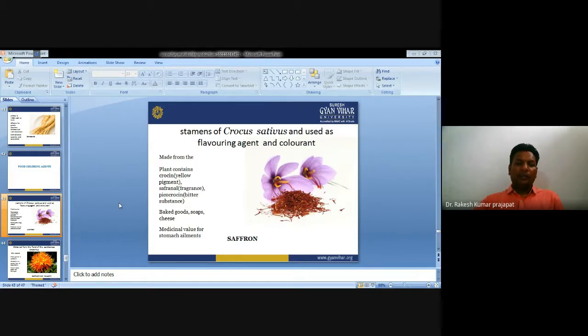This is made from the plant which contains crocin. Crocin is nothing but a yellow pigment. Saffron has fragrance, and picrocrocin is a bitter substance. It is used in baked goods, soap, and cheese, and has medicinal value for stomach ailments.